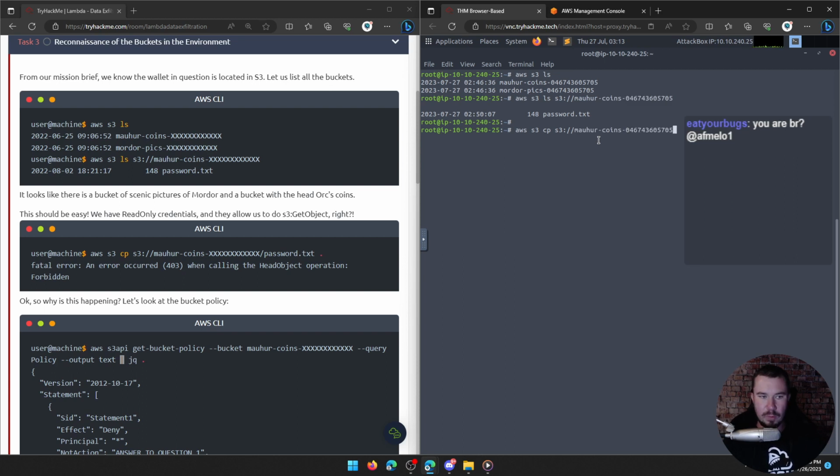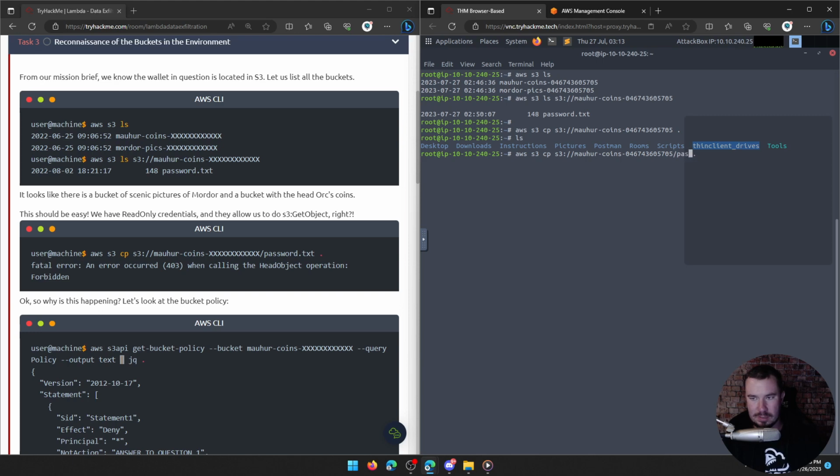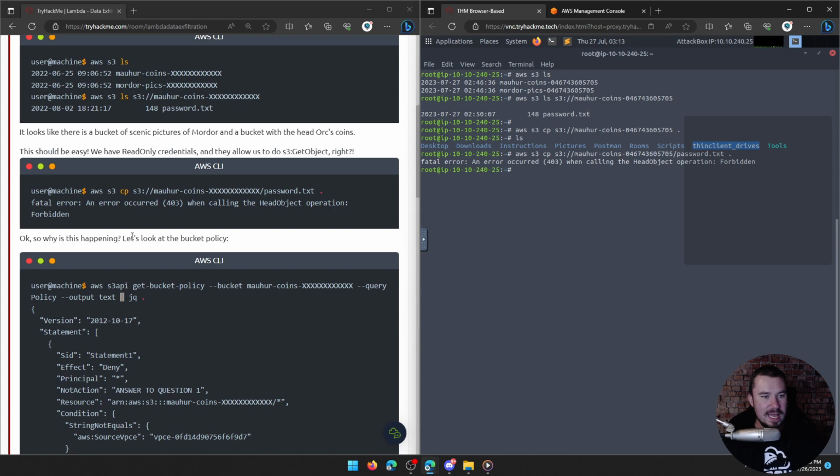And then it says, hey, where do you want to paste this? And we'll just say paste it in the current directory. Oh, I didn't get an error. Oh, I need to do password.txt. Let's do this. Password.txt. There we go. All right. Fatal error occurred. It is forbidden. We cannot grab password.txt. So why is this happening?